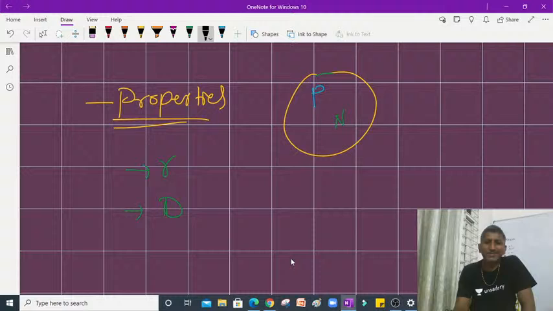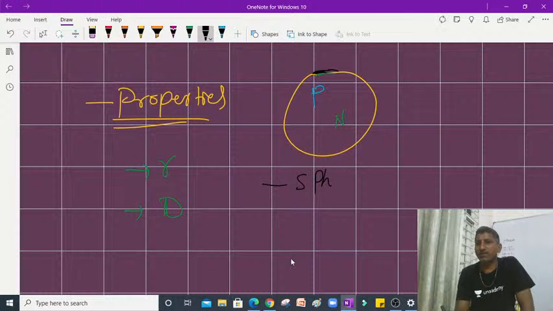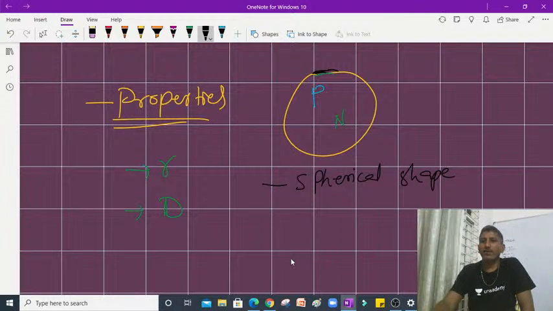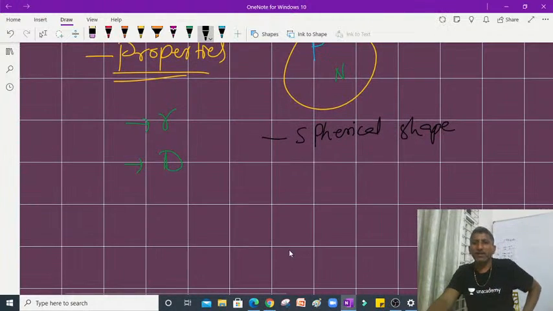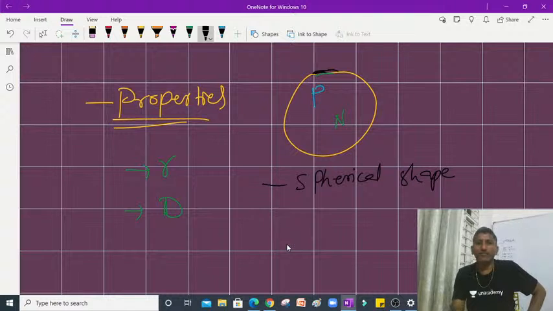So radius and density. You see here, for visualization it seems to be in spherical shape. So the nucleus is assumed to be in spherical shape. This is the first point. So therefore we can write for radius and even density also, right?